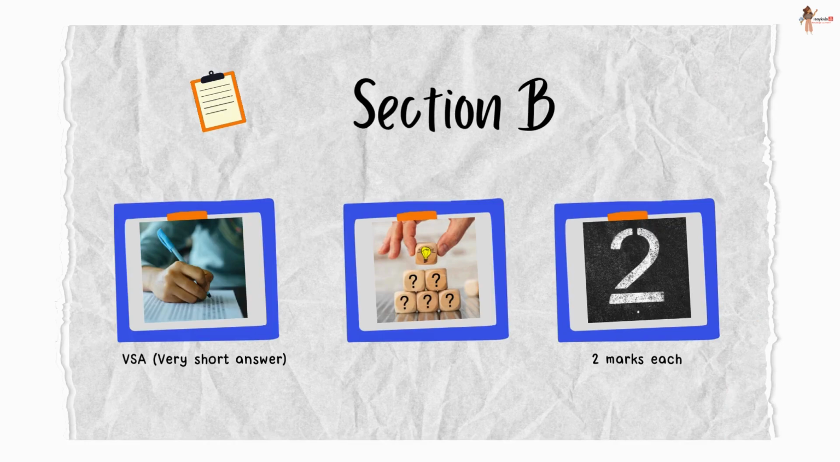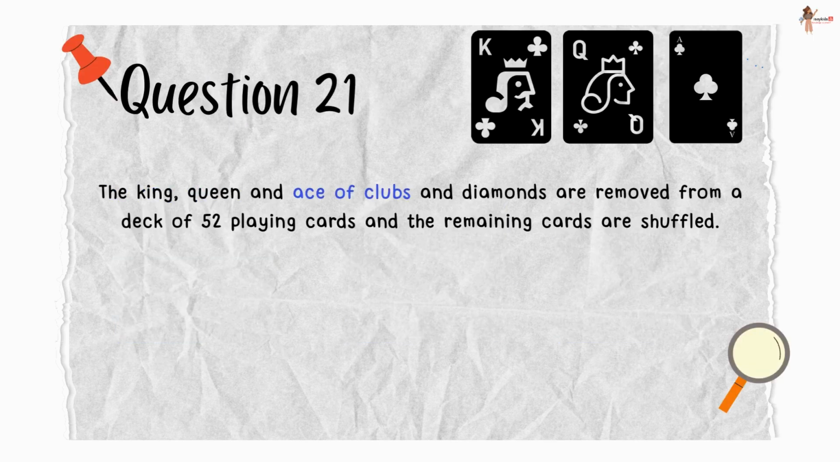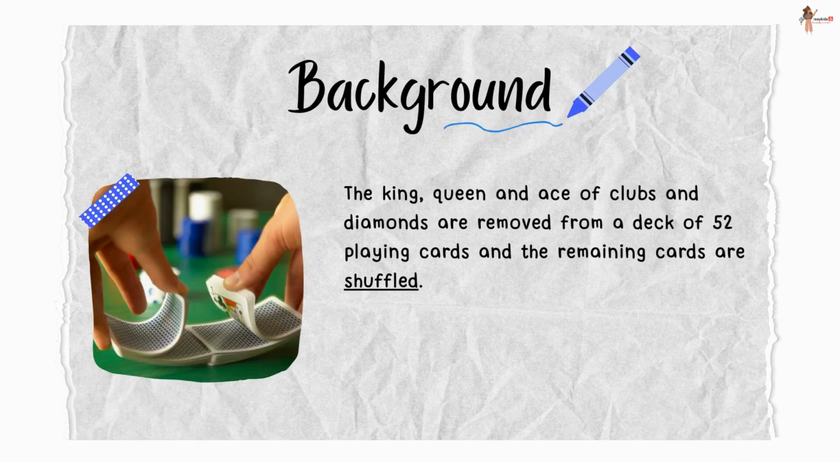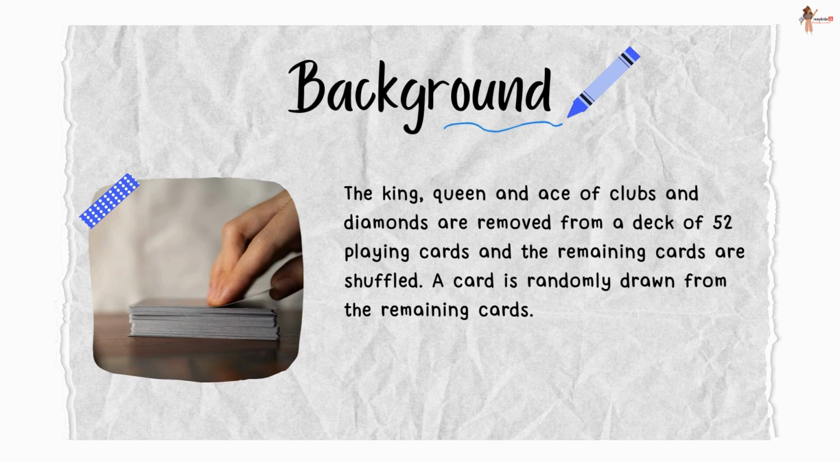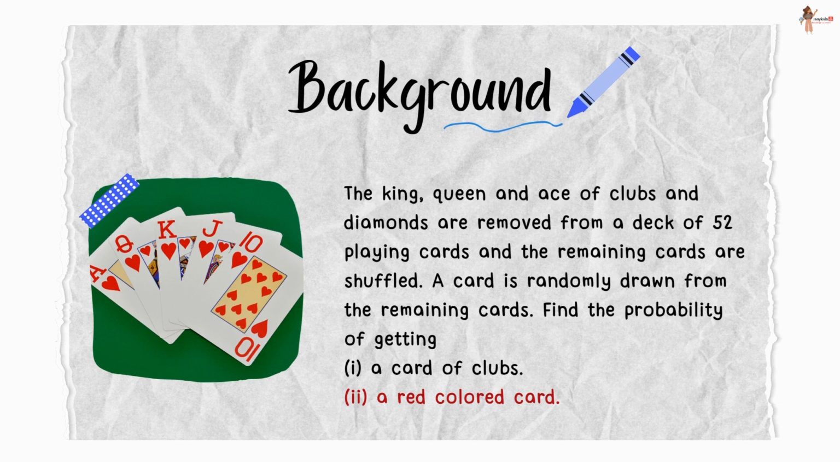Section B, which has very short answer type questions of 2 marks each. The king, queen, and ace of clubs and diamonds are removed from a deck of 52 playing cards, and the remaining cards are shuffled. A card is drawn randomly from the remaining cards. Find the probability of getting a card of clubs and a red colored card.